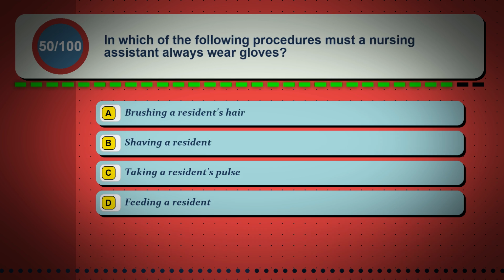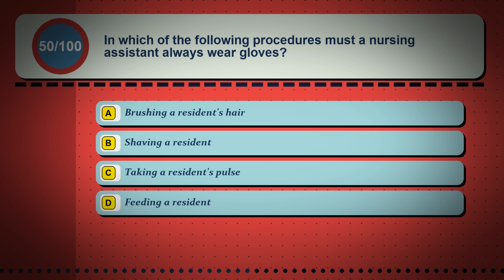Question 50. In which of the following procedures must a nursing assistant always wear gloves? Option A, brushing a resident's hair. Option B, shaving a resident. Option C, taking a resident's pulse. Option D, feeding a resident.